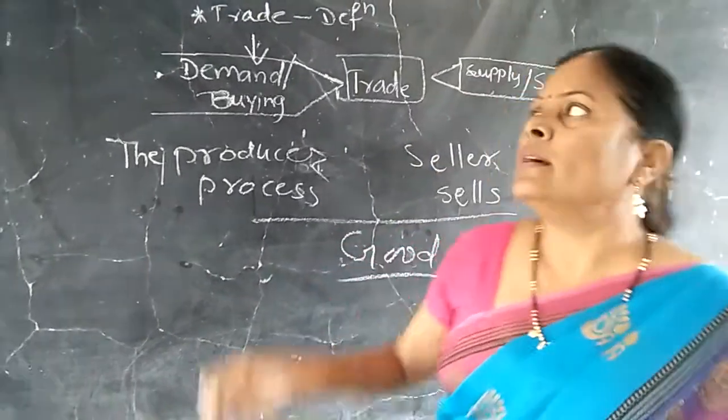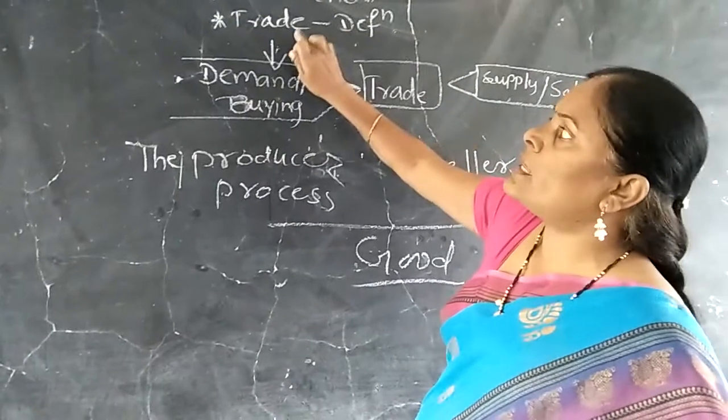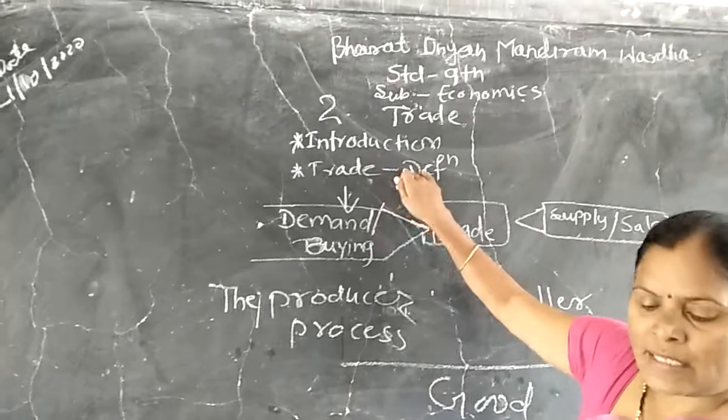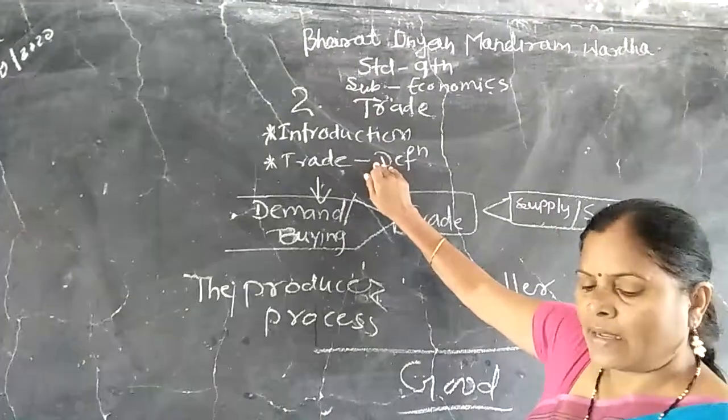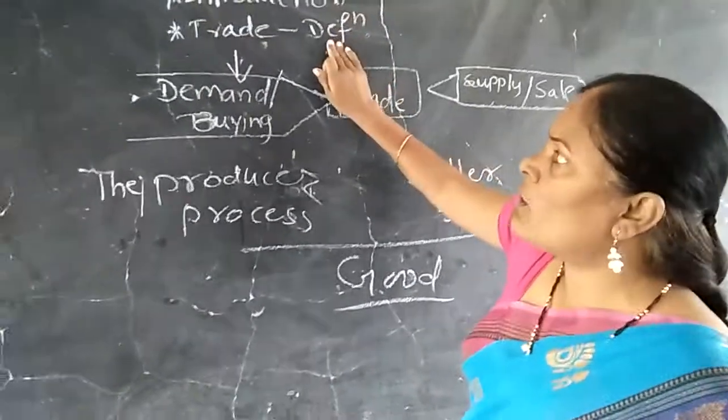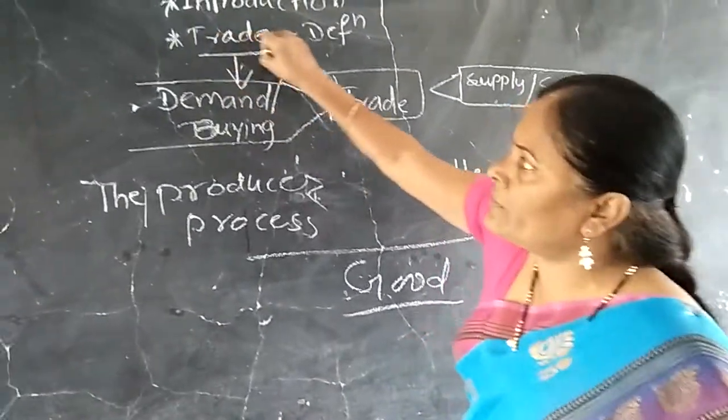That is called trade. The producer produces and the seller sells the goods, and buyers and sellers buy and sell these goods. That is called trade.